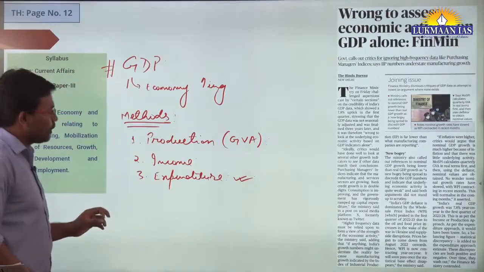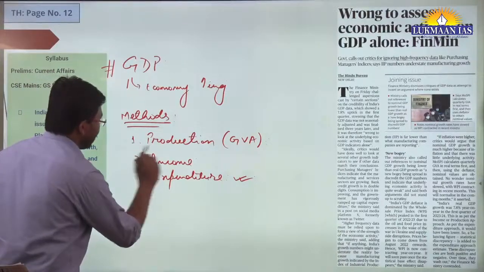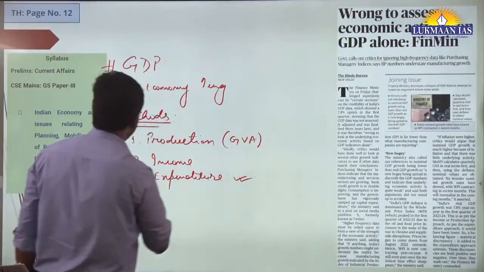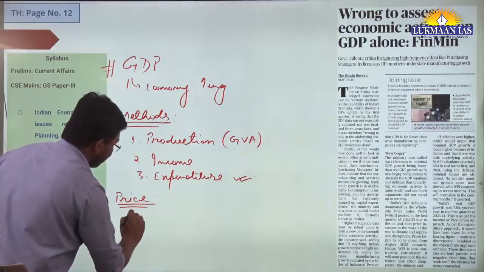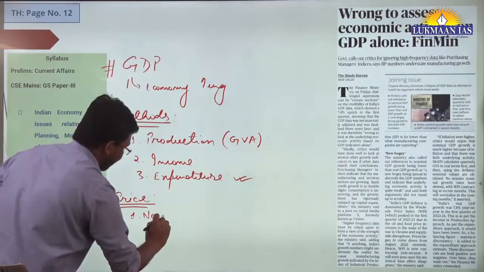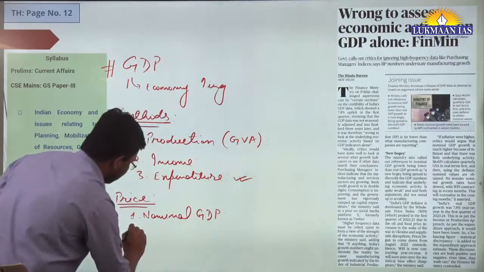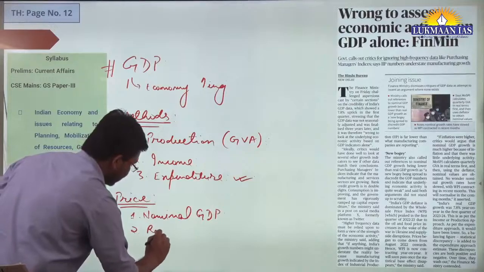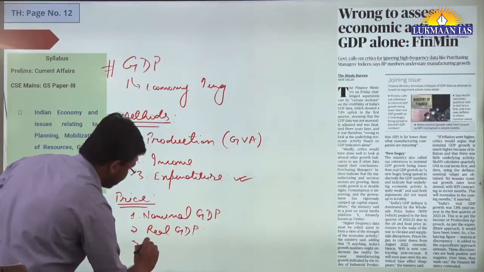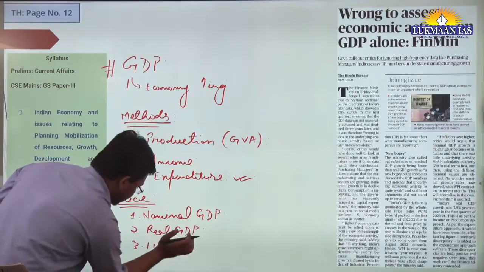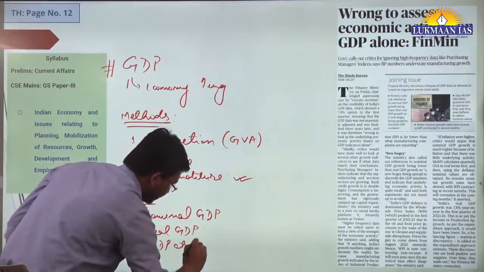For the calculation of GDP, we have different price methods also. These are the basic methods, but GDP is calculated at various prices. One is known as nominal GDP, then real GDP, and third is GDP at factor cost.